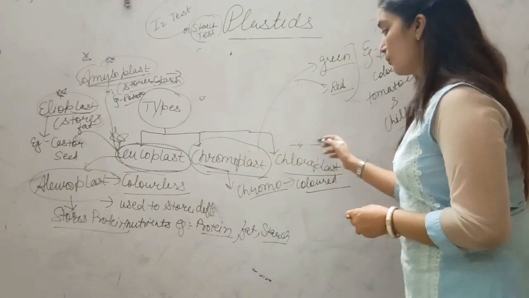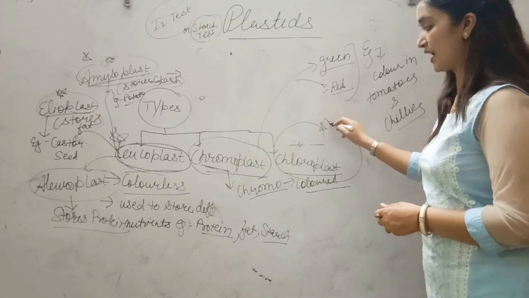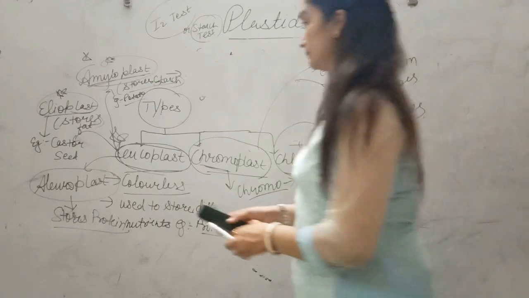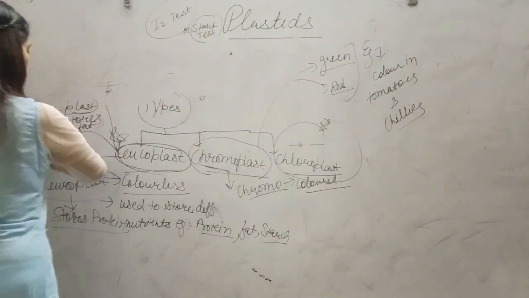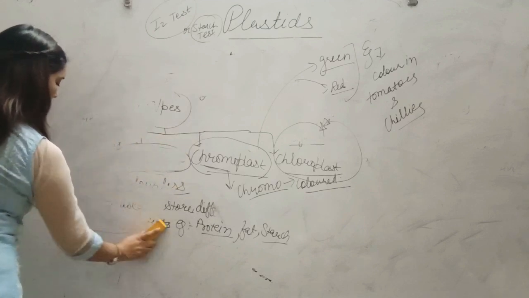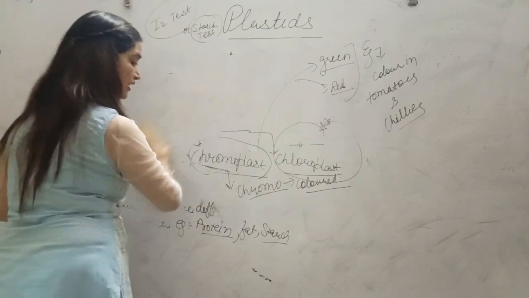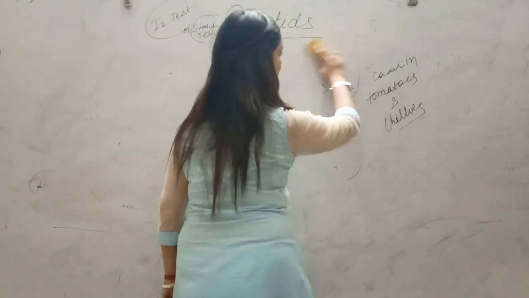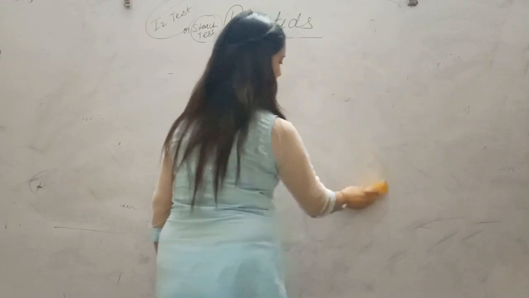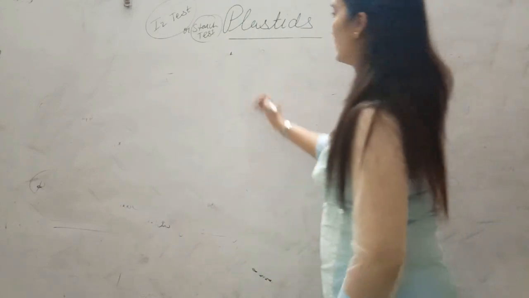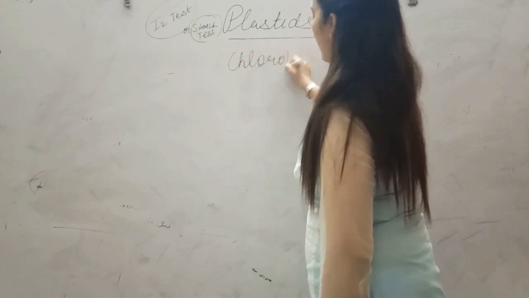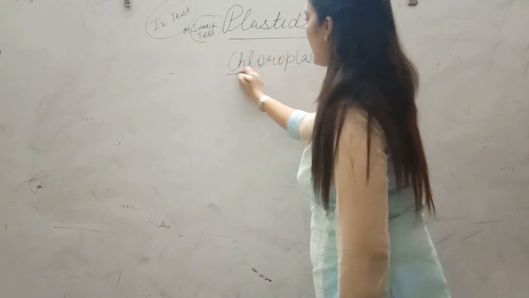Now coming to the most important type of plastid, that is chloroplast. Student, this chloroplast is very important. It is a double membranous structure. It is an autonomous organelle, and it has its own DNA and 70S ribosomes, and you can say it has characters of prokaryotes. That is why it is also regarded as having prokaryotic origin, as we have seen in the case of mitochondria. So now coming to the most important topic of today, the type of plastid, that is chloroplast.